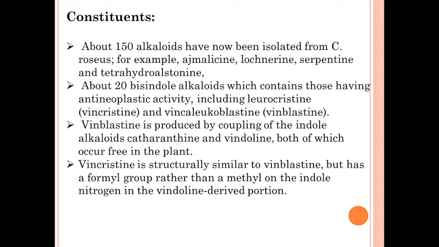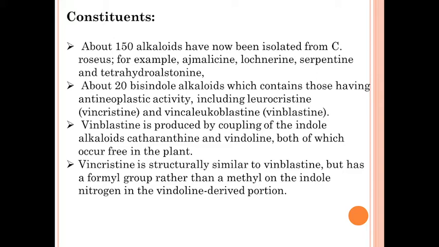Vinblastine is produced by coupling of the indole alkaloids catharanthine and vindoline, both of which occur free in the plant. By coupling these two alkaloids, catharanthine and vindoline, vinblastine is produced.